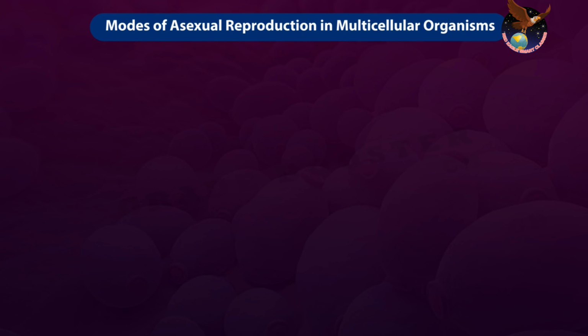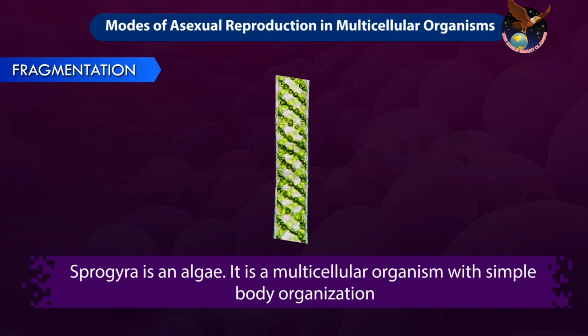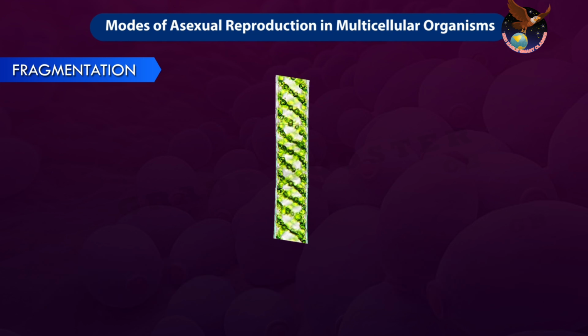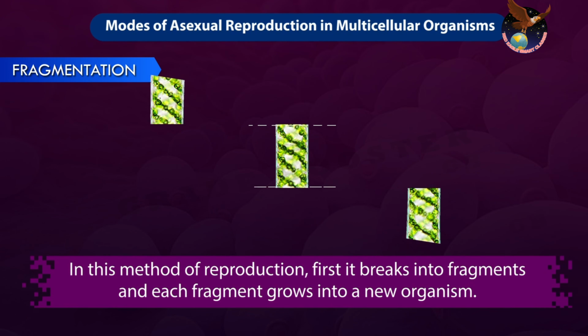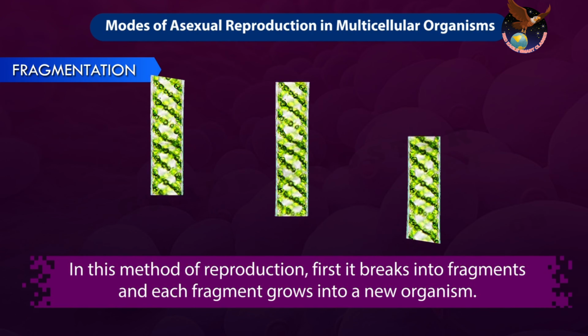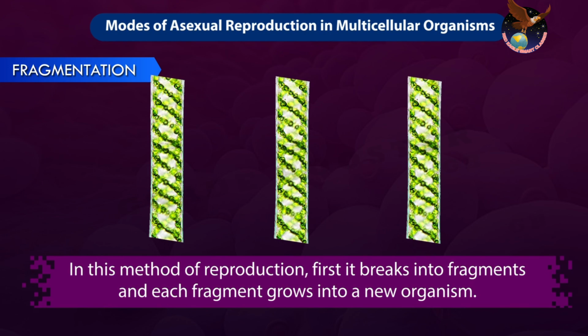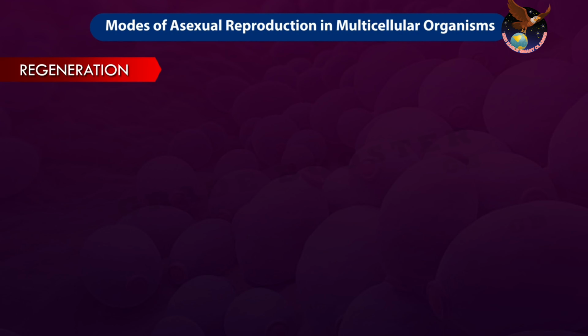These are the methods of asexual reproduction in unicellular organisms. Now let us see the methods of asexual reproduction in multicellular organisms. 1. Fragmentation. Spirogyra is an algae. It is a multicellular organism with simple body organization. It reproduces by fragmentation. In this method of reproduction, first the organism breaks into fragments and each fragment grows into a new organism.